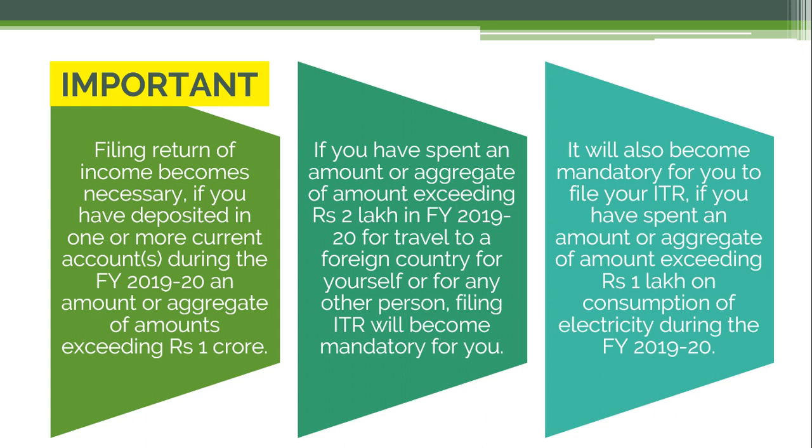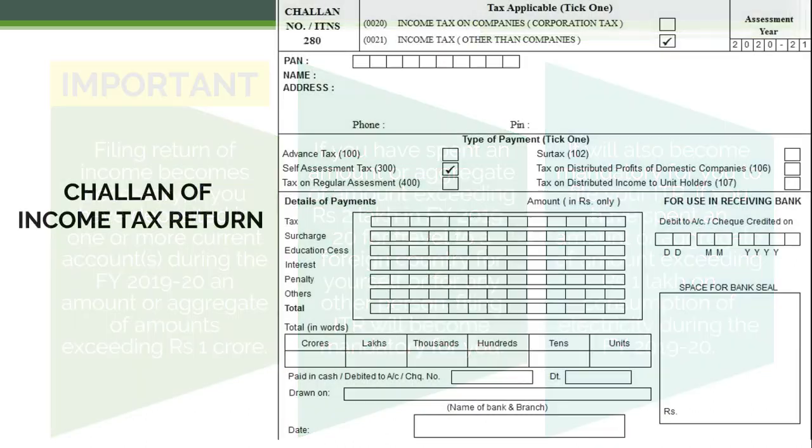So all these three factors, that is if you have deposited in one or more current accounts exceeding 1 crore, or if you have spent 2 lakh in the financial year 2019-20 on travel to a foreign country, or if you have spent an amount exceeding rupees 1 lakh on the consumption of electricity, then it is mandatory for you to file ITR.